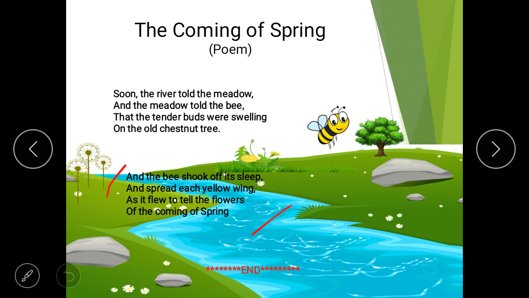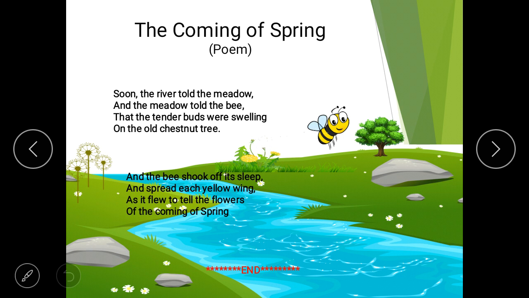Okay. And the bee shook off its sleep and spread each yellow wing. The bee which was sleeping, its sleep is over, and it spread its yellow wings and started flying to tell the flowers about the coming of the spring season.